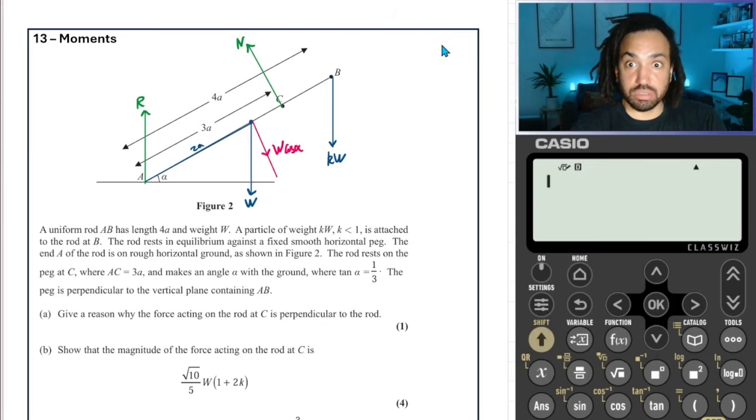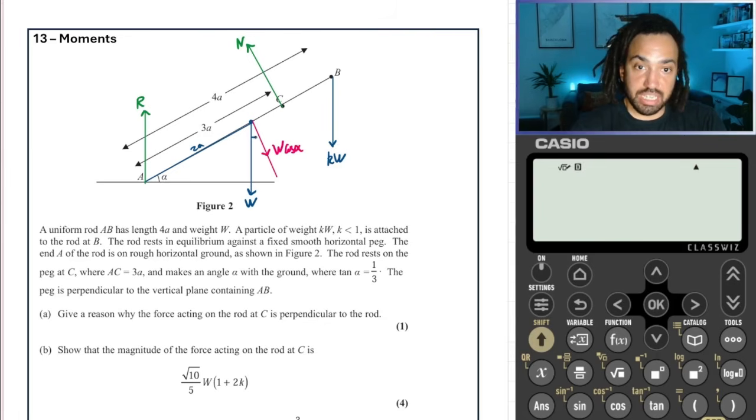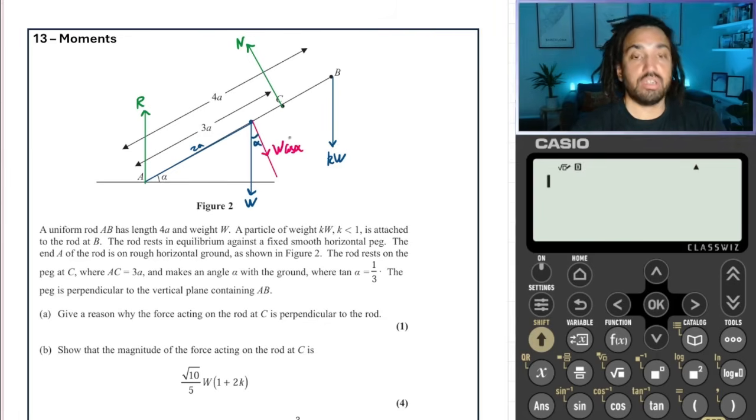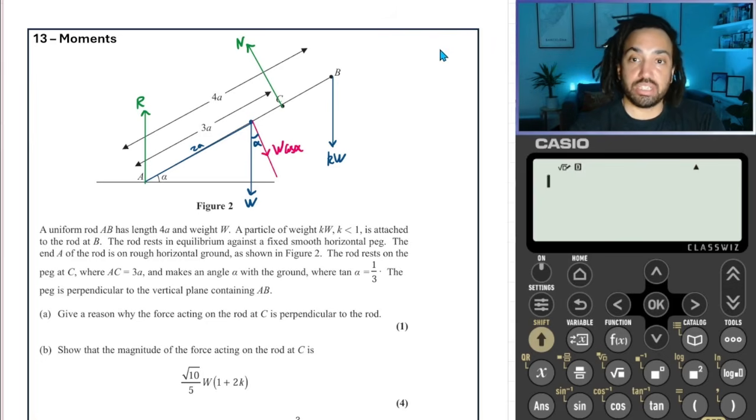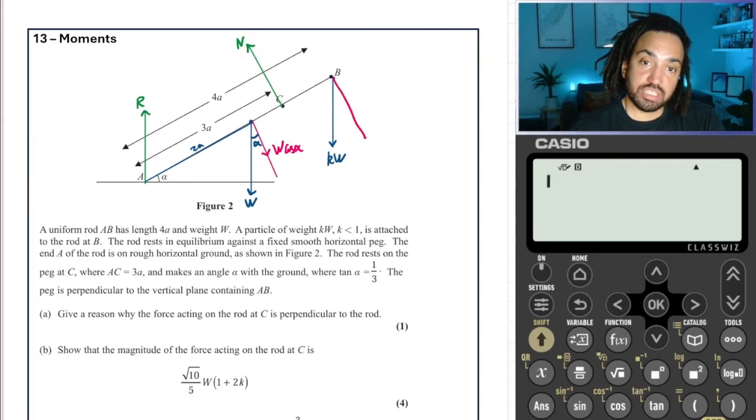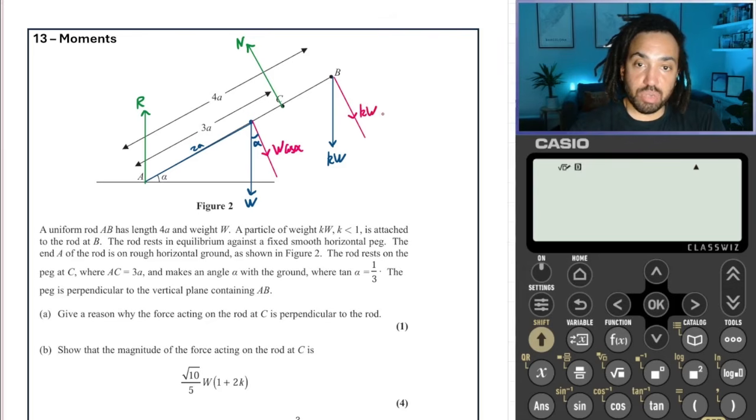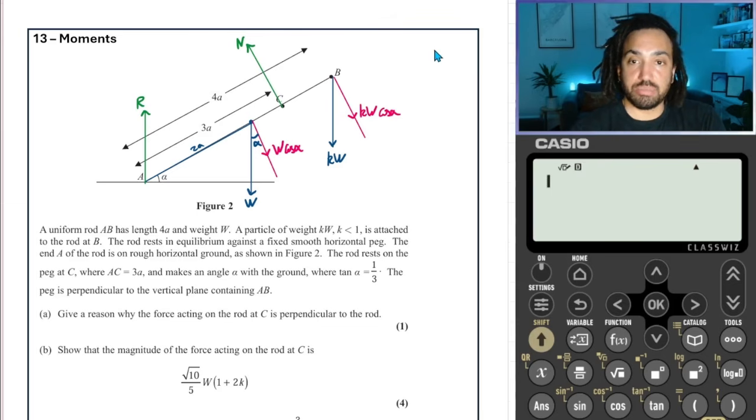And that's because this angle in here is always the angle of the slope, and the component, the red one, is next to the angle, it's adjacent to it, so we get the cosine component. And same for this one as well. We'll do that in exactly the same way. This is kW weight, and that's cosine alpha. And that is because this angle in here is alpha.